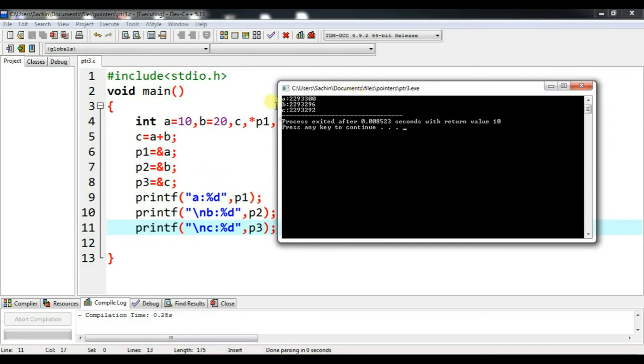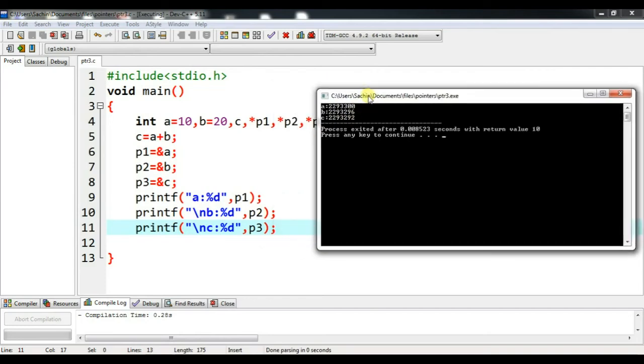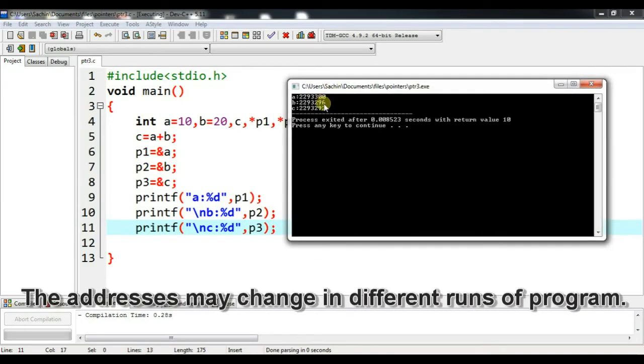So A's address is 300, B's address is 296, C's address is 292. What we are seeing here is that as we compile and run again and again, the address may change. Okay, so C's address is 92, B's address is 96, and A's address is 300. Each is taking 4 bytes of memory, 2, 3, 4, 5, 6, 7, 8, 9.